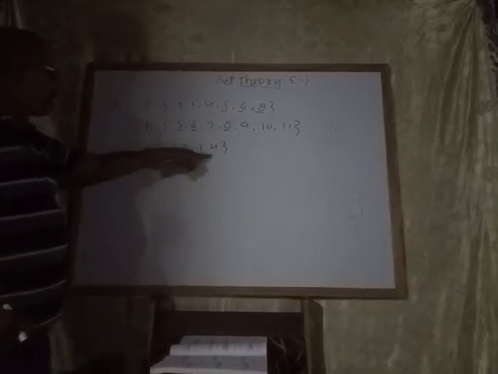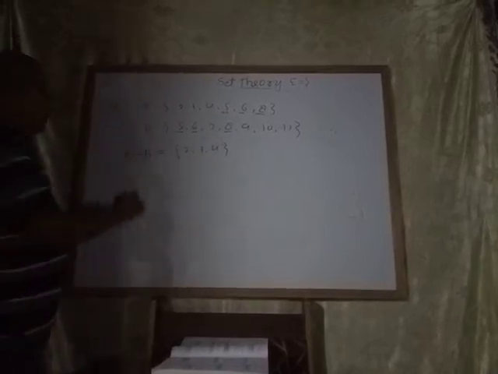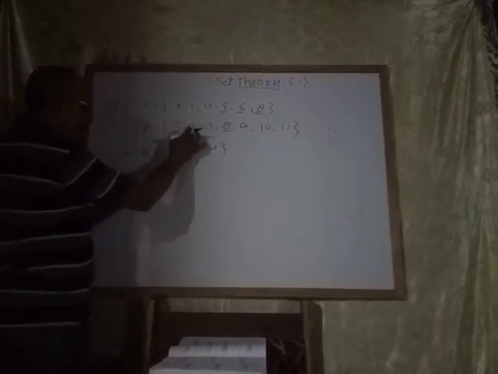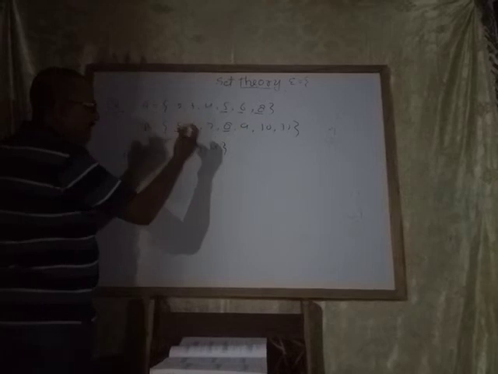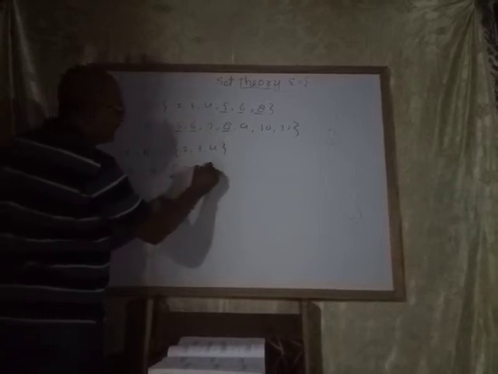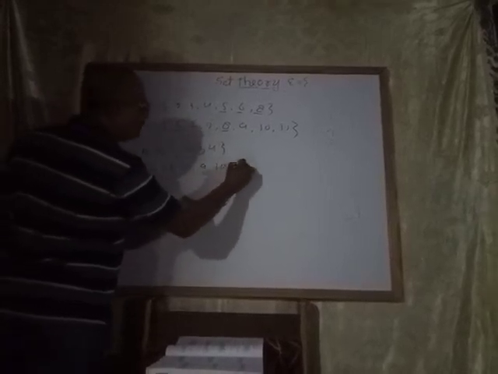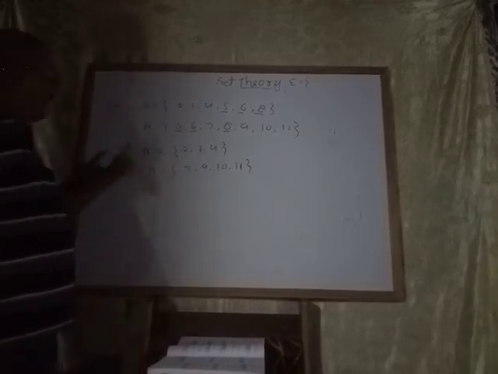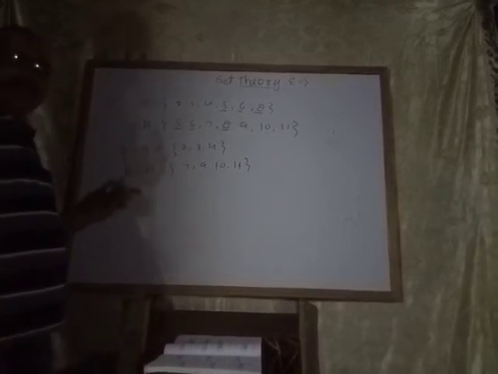This is called A minus B. Whereas for B minus A, remove the same elements from set B, and you will get 7, 9, 10, 11. This is B minus A. So, A minus B and B minus A.